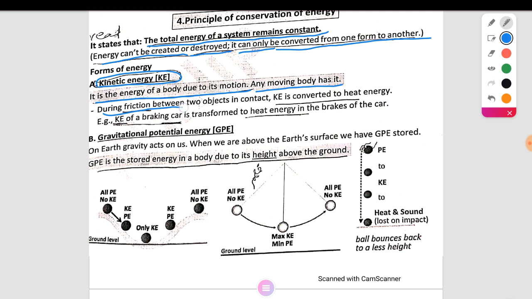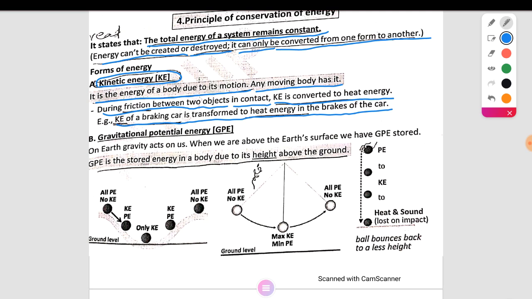During friction between two objects in contact, kinetic energy is converted to heat energy. Kinetic energy of braking cars is transformed to heat energy in the brakes of the car. This is a kind of energy called kinetic energy.